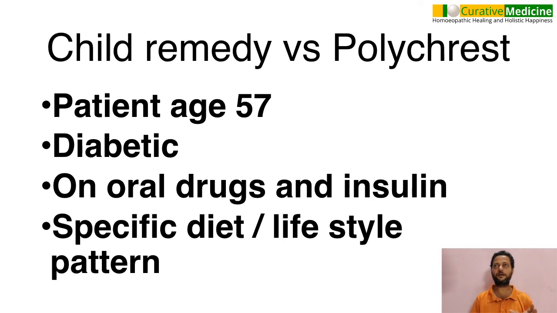So now I have to decide whether it's chamomilla or Sepia. One is a child remedy and so-called acute remedy, and another one is a polycrest, a deep acting, chronic remedy, usually for females.